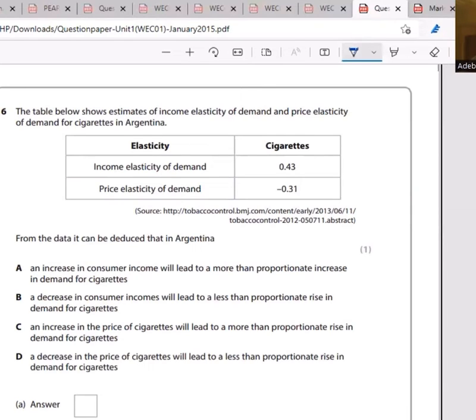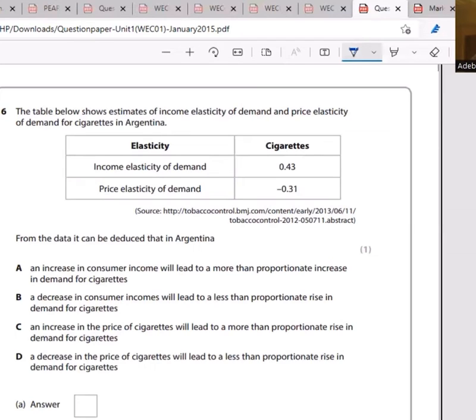And D, a decrease in the price of cigarettes will lead to a less than proportionate rise in demand for cigarettes. Yes, based on the law of demand, the higher the price, the lower the quantity demanded. The lower the price, the higher the quantity demanded, because there's an inverse relationship between price and quantity. So a reduction in the price of cigarettes will lead to an increase in the demand for cigarettes. So the answer is D.